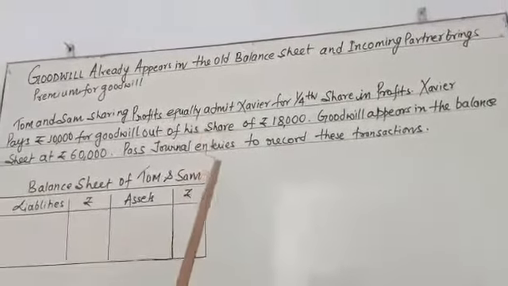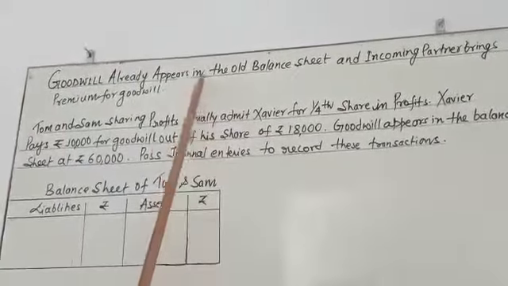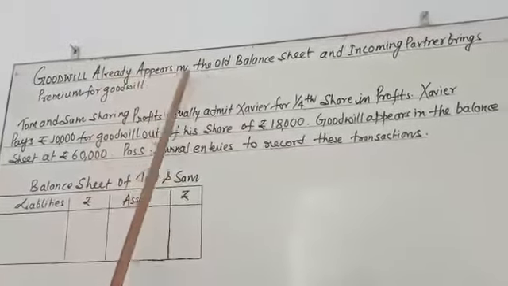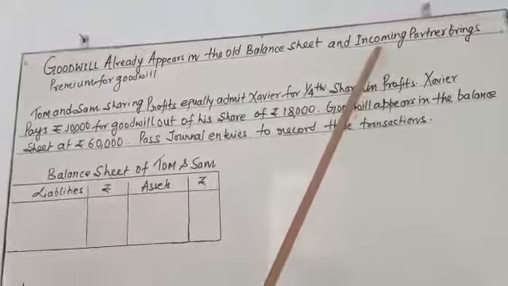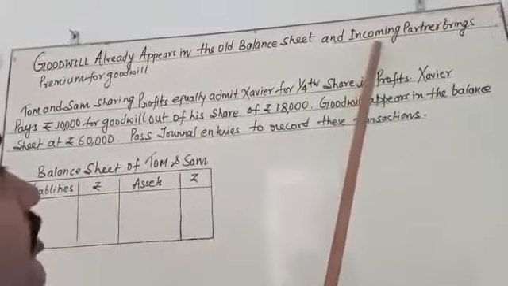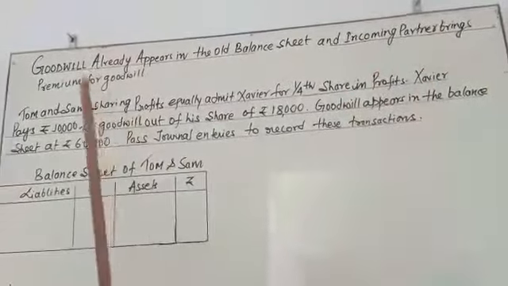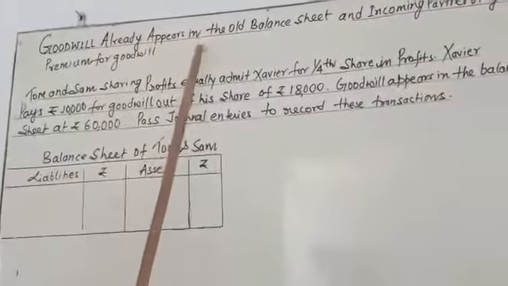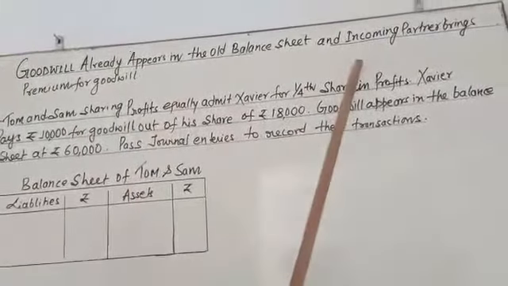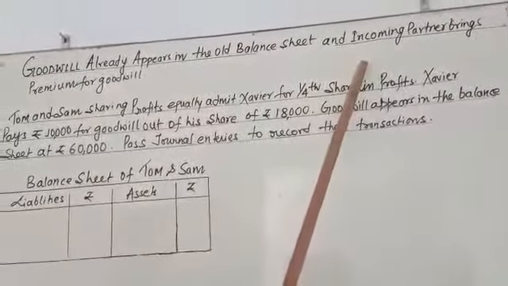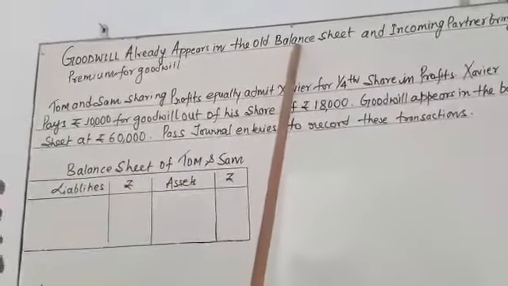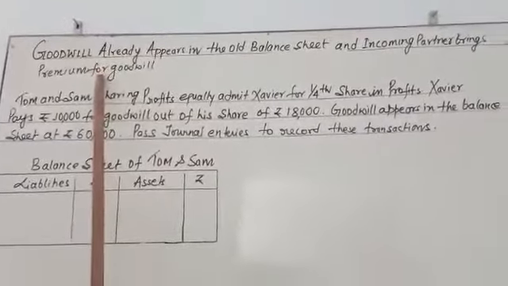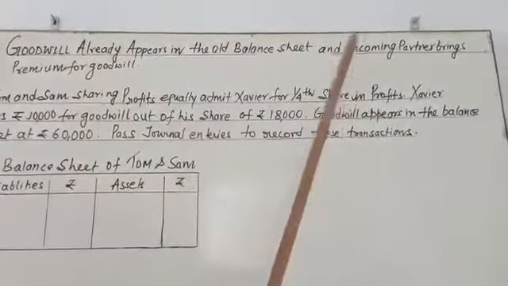So, what is the accounting treatment when goodwill already appears in the old balance sheet, as well as the incoming partner, that is a new partner, brings premium for goodwill? Both goodwills are different, because one is a goodwill which already appears in the balance sheet, and the other is a goodwill brought by a new partner.